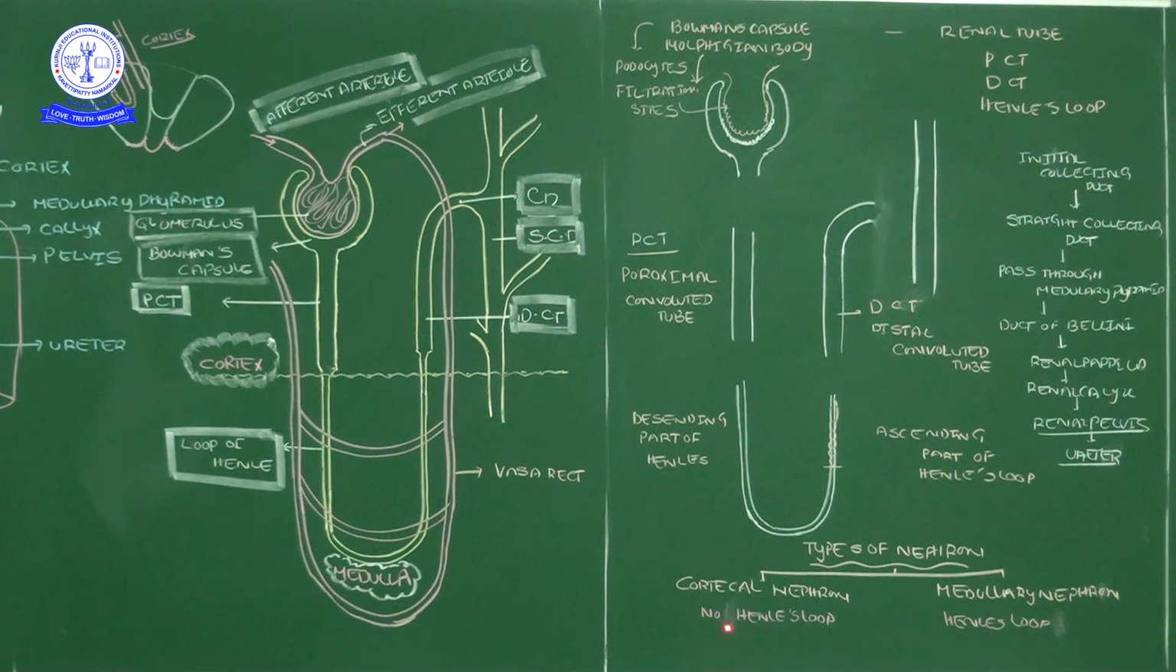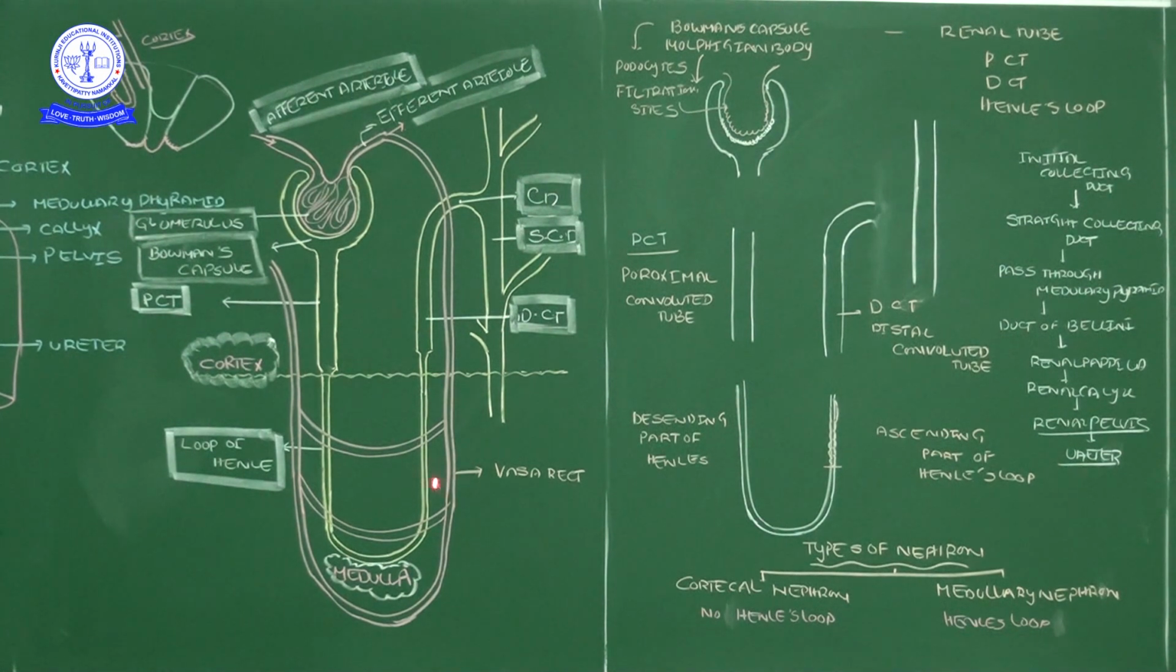Cortical nephrons are those nephrons which exist only in the cortical place, and the nephron structure does not go into the medulla. Such a type of nephron we call a cortical nephron. Those nephrons which have a part going into the medullary region of the kidney, such a type of nephron we call a medullary nephron or juxtamedullary nephron.